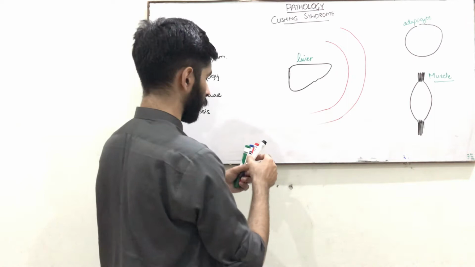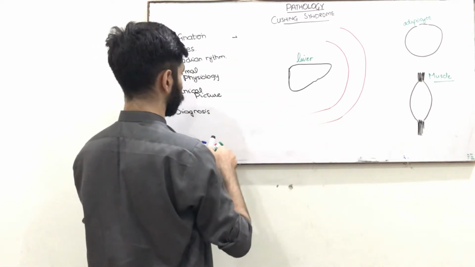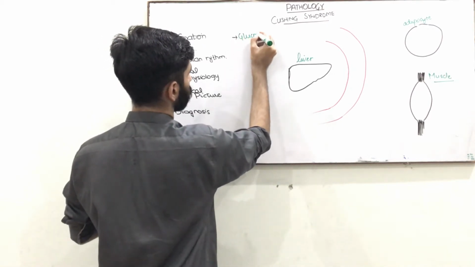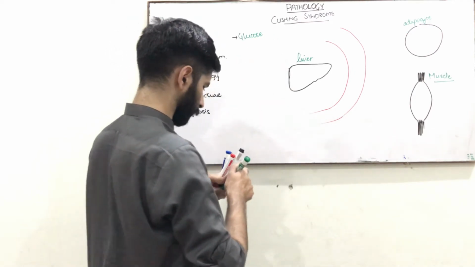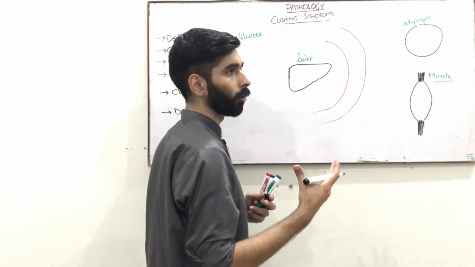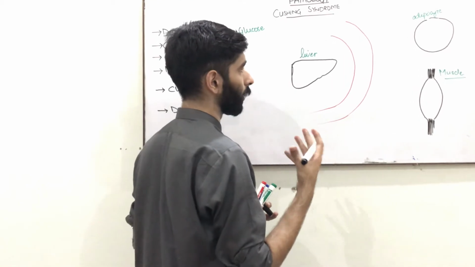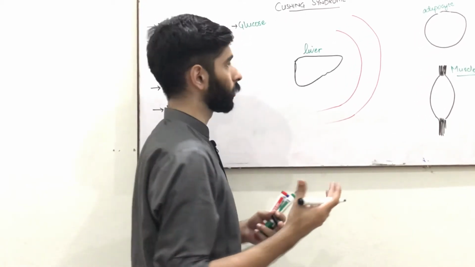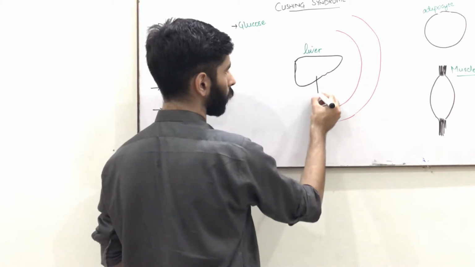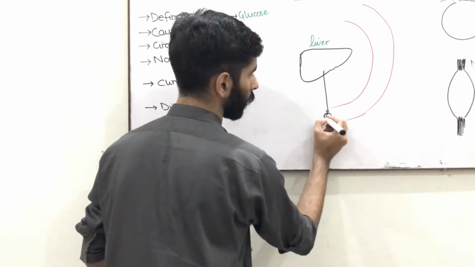So how can you remember? First is the effect of cortisol on blood glucose. Cortisol is responsible for decreasing the glycolysis and increases the glycogenolysis, meaning breakdown of glycogen in the liver. So due to breakdown of glycogen in the liver, it will cause the movement of glucose into the blood.